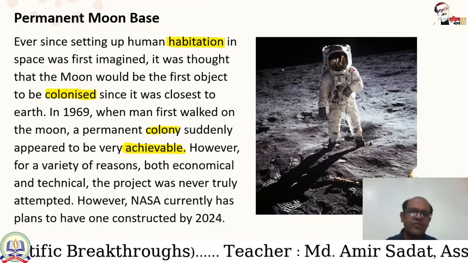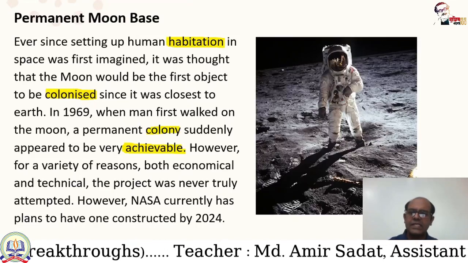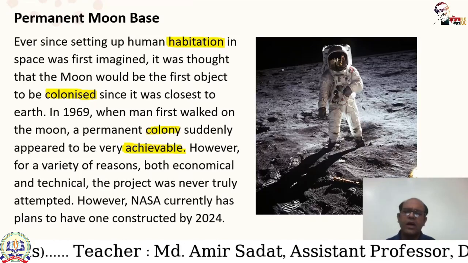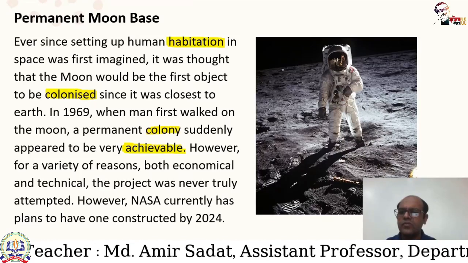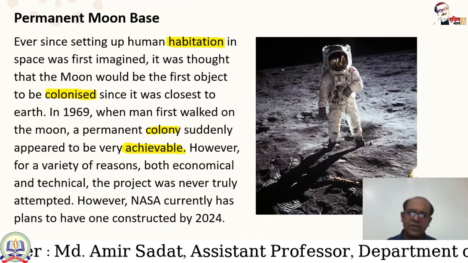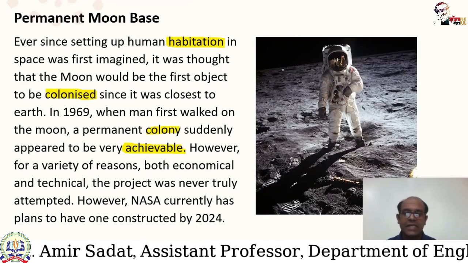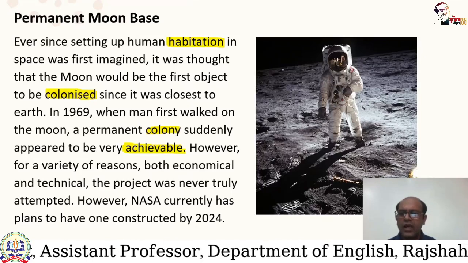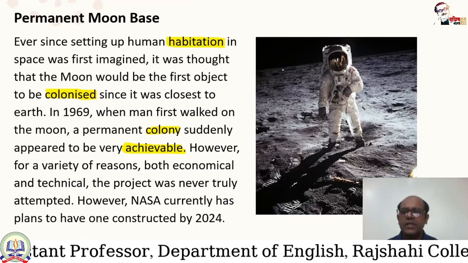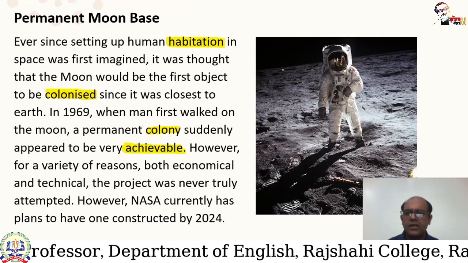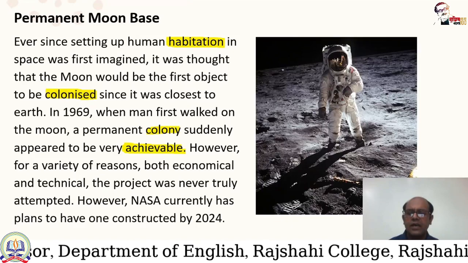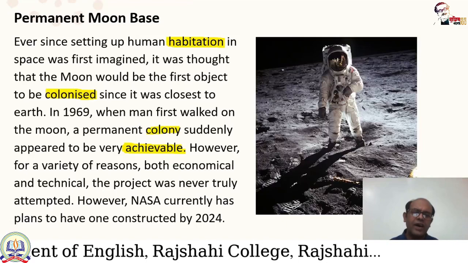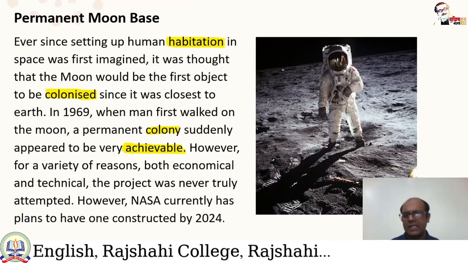However, for a variety of reasons, both economical and technical, the project was never truly attempted. So the hope of living on the moon is not possible yet because of economical and technical problems. However, NASA currently has plans to have one constructed by 2024, or we can say that in the coming 2024 we can find a new abode on the moon.